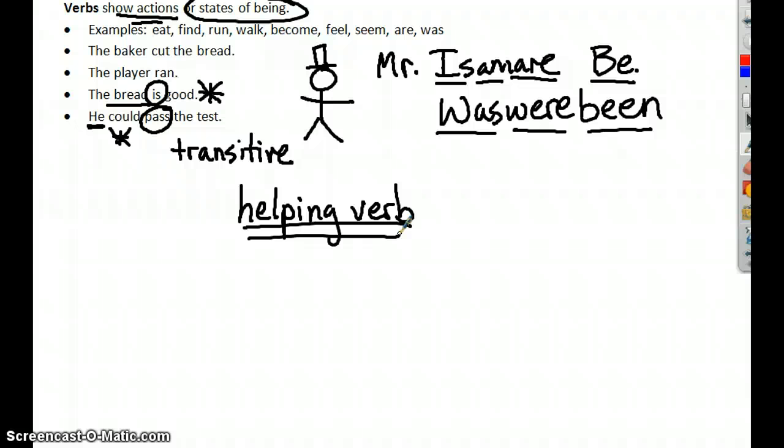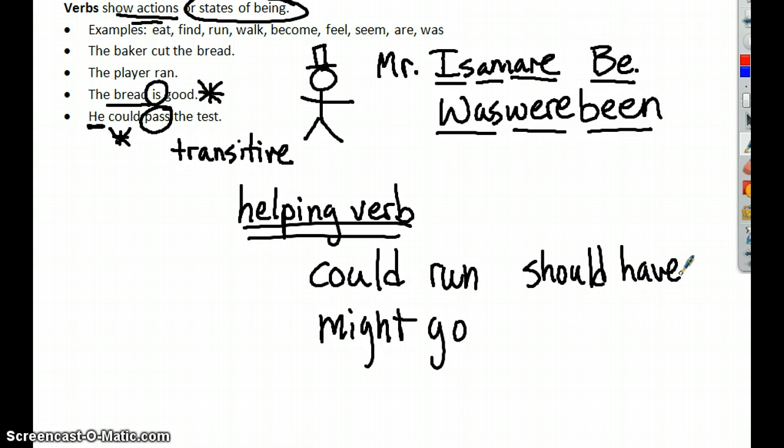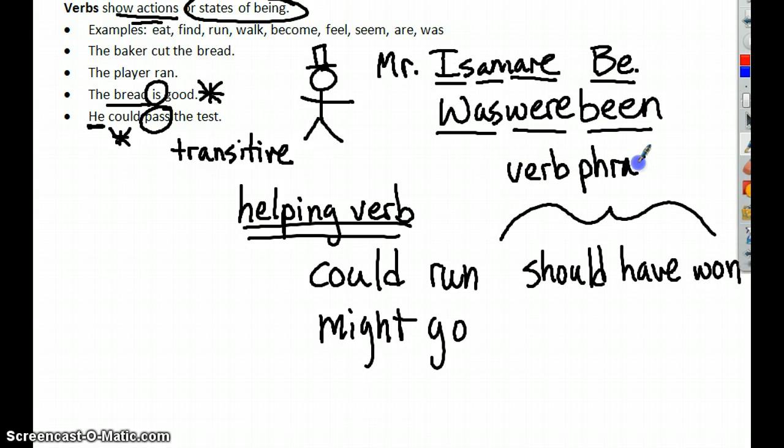So when we say things like could run, might go, should have won, these are all examples of verb phrases. What we mean by that is that there's not just one singular verb in the sentence or in the clause.